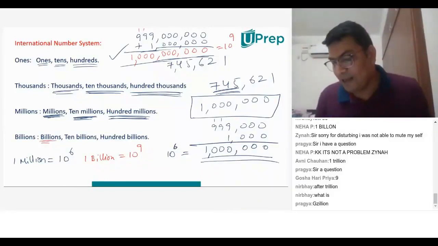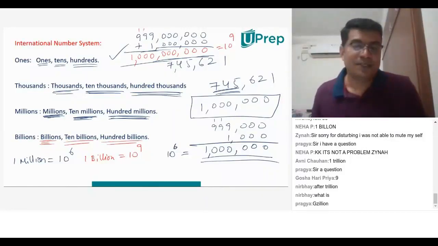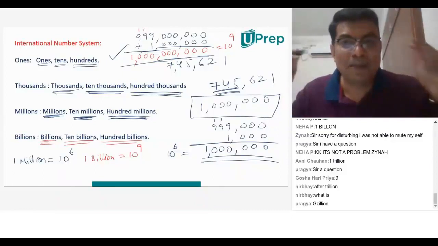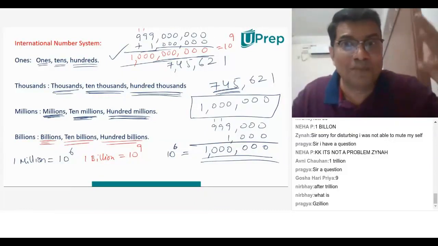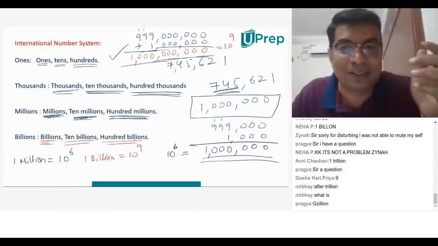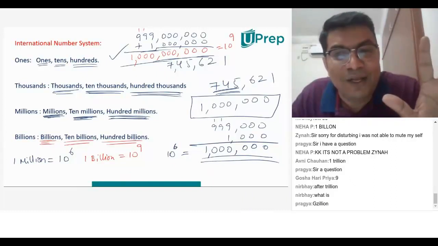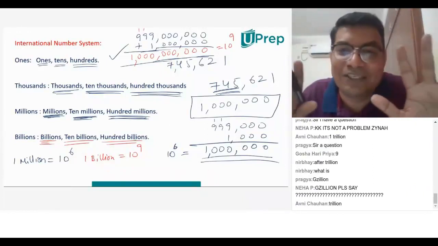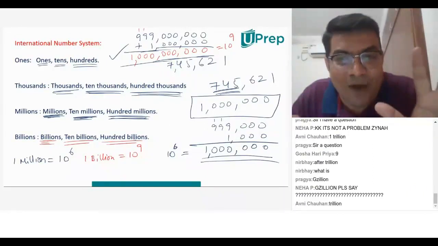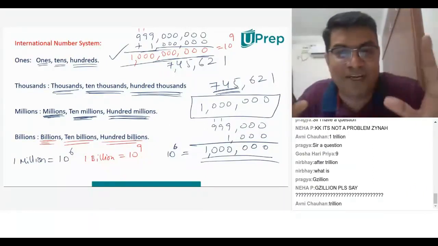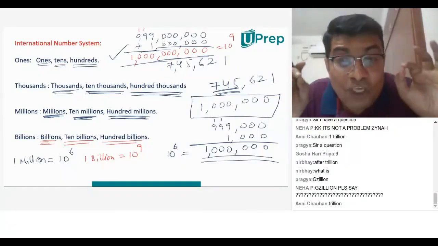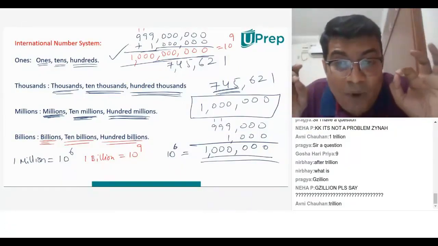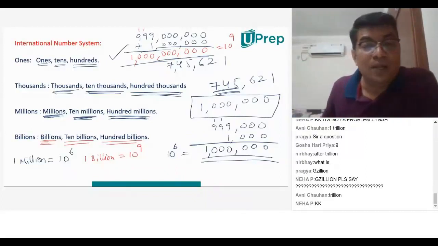So we have a billion, then we have 10 billions, we have 100 billions. After 100 billions, it will become 1,000 billions, which they call a trillion. So we'll come there later. There's something called million, billion, trillion, and so on. But let's not waste our time now, because when you require it, you will definitely learn. For now, focus on what is important.